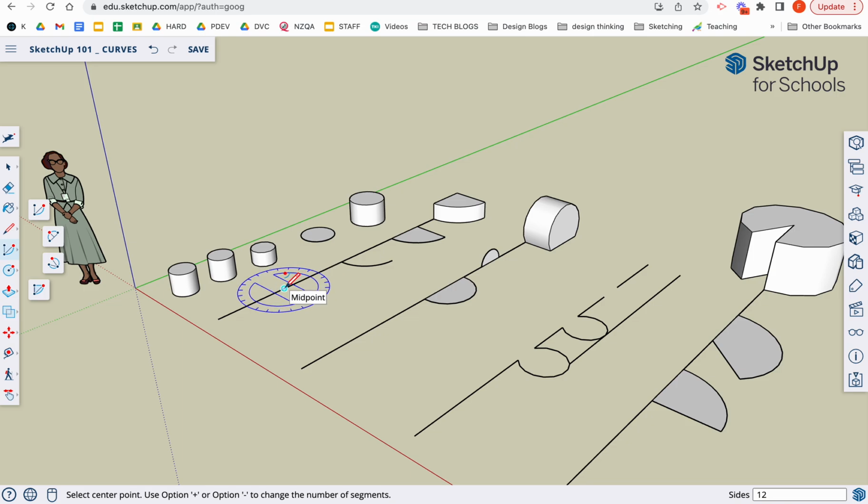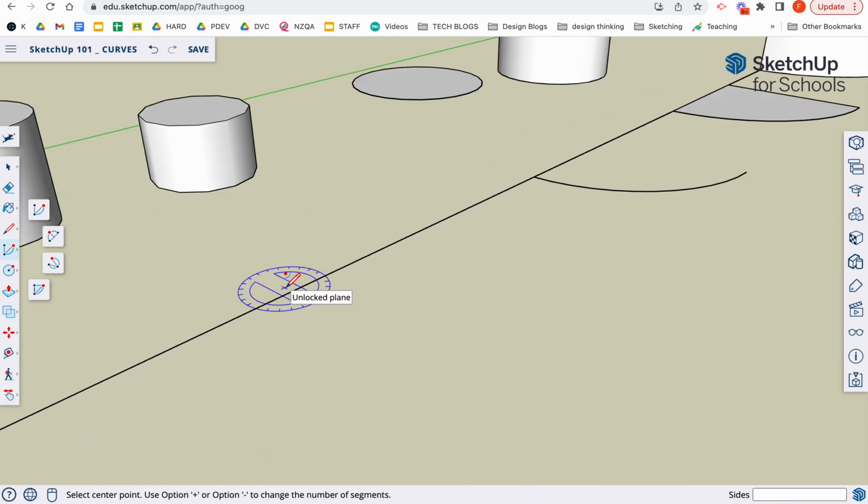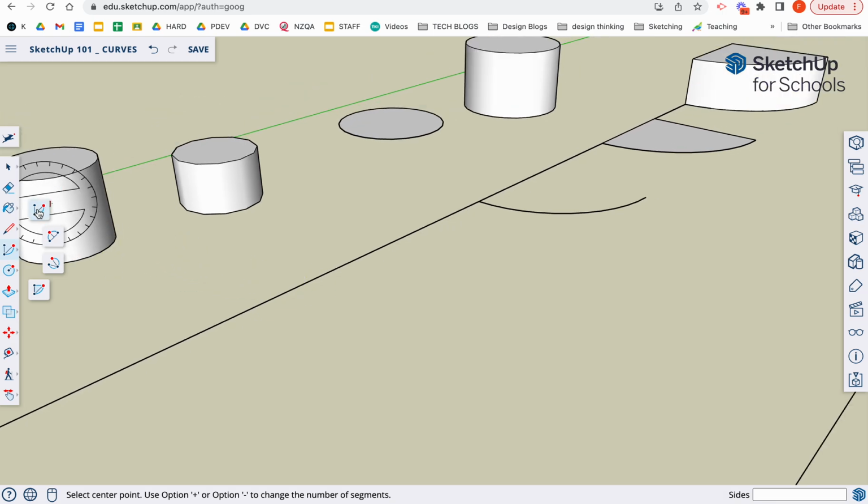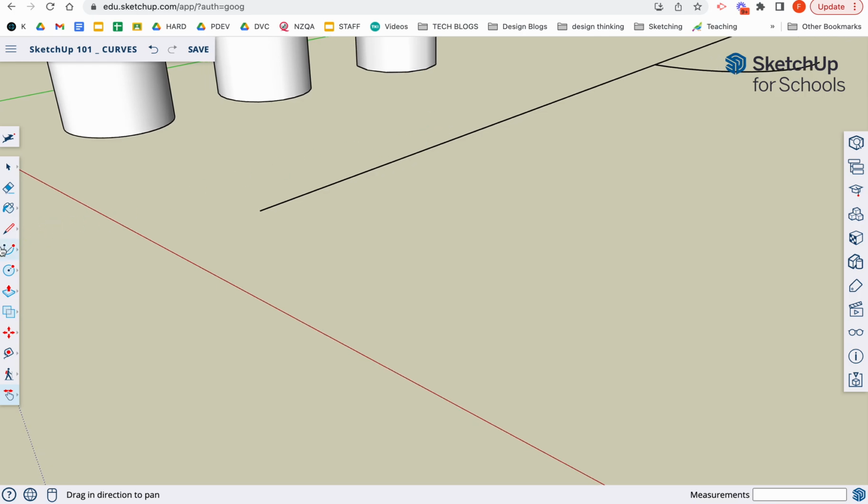Okay, so I am going to zoom in and let's see what we can do with this. Let's just get this back out here so that we can see.